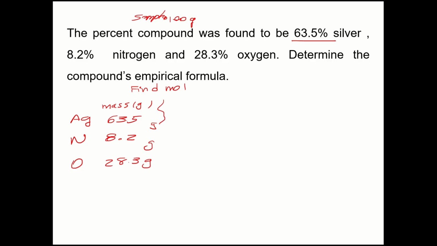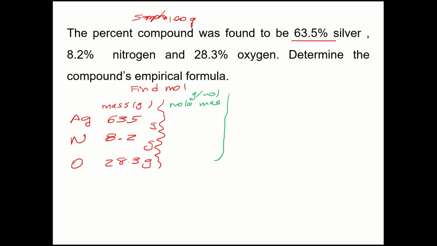So now what I need is to find the molar mass of each one. So I go to the periodic table. Molar mass is grams per mole.